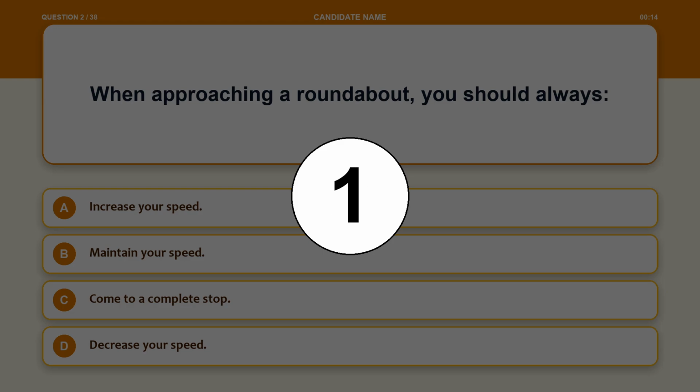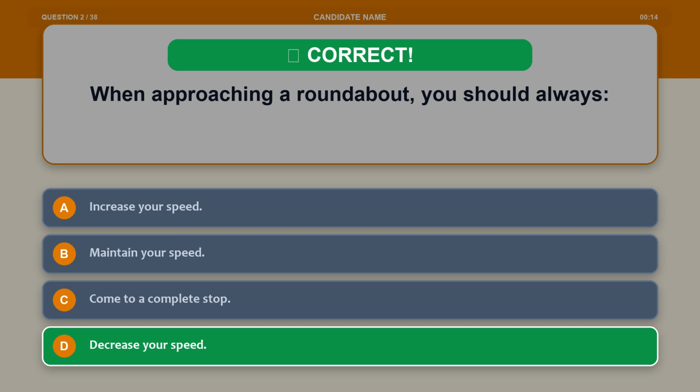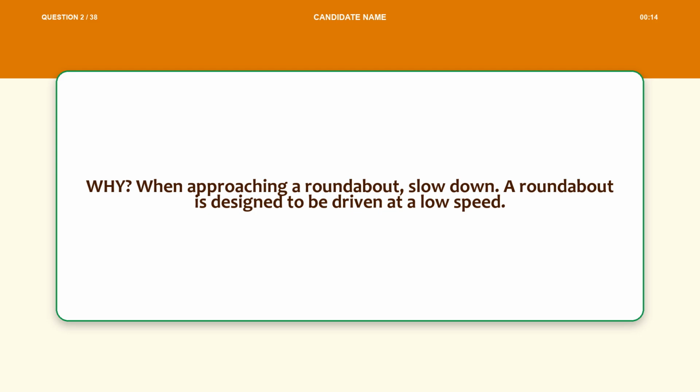The correct answer is option D, decrease your speed. Explanation. When approaching a roundabout, slow down. A roundabout is designed to be driven at a low speed.